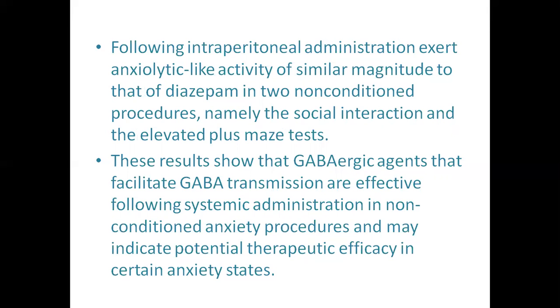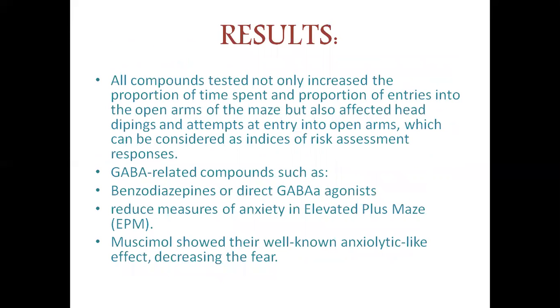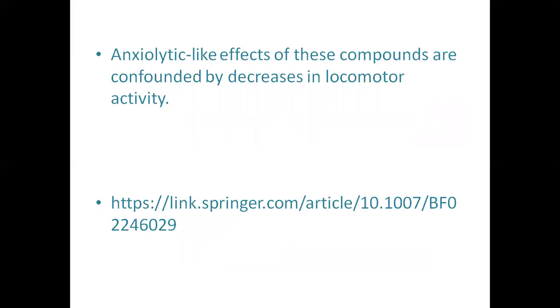So the result is that GABA-related compounds such as benzodiazepines or direct GABA agonists reduce measures of anxiety in the elevated plus maze, and muscimol showed its well-known anxiolytic effect, decreasing the fear. The results indicate that behavioral anxiety in mice is in correlation with the decreased number of GABA and benzodiazepine receptors in the cerebral cortex. So this concludes my presentation.